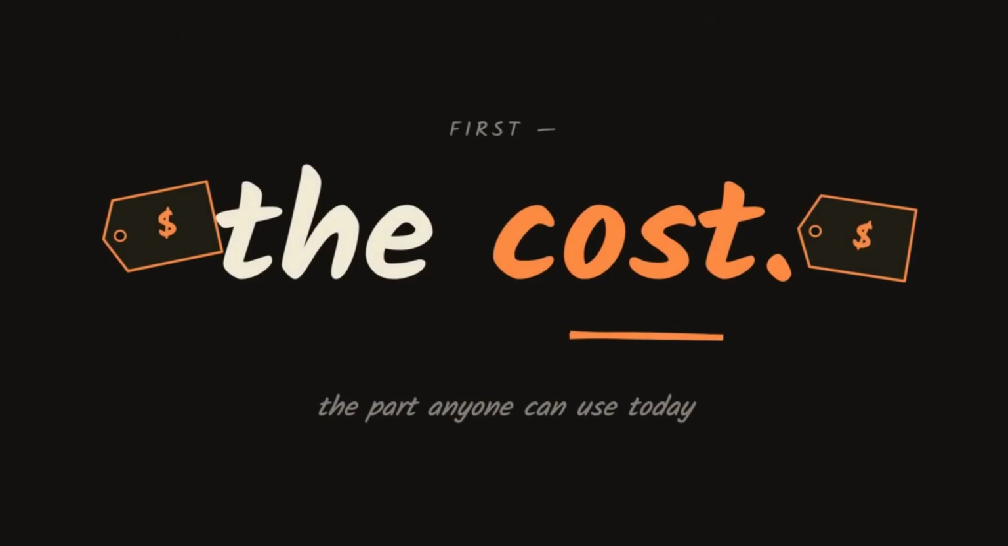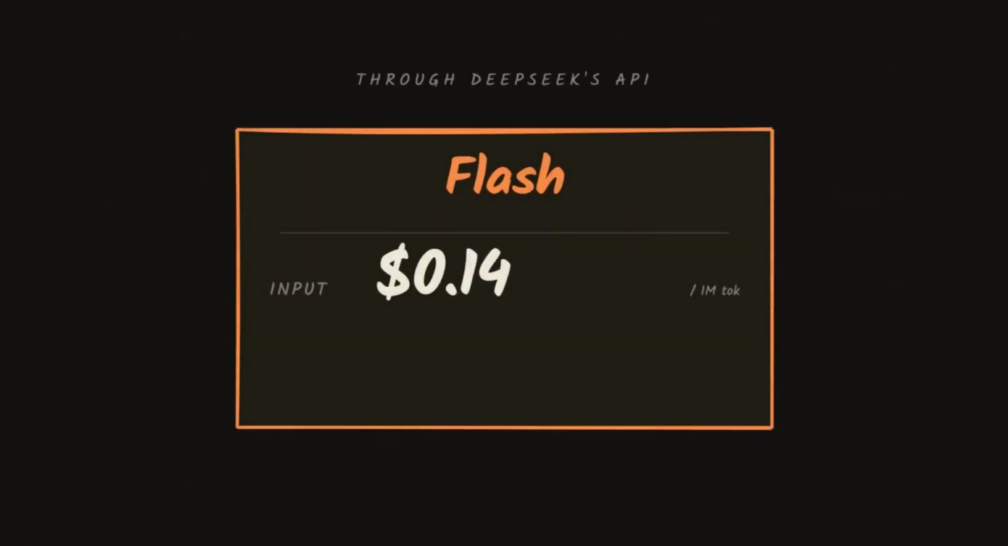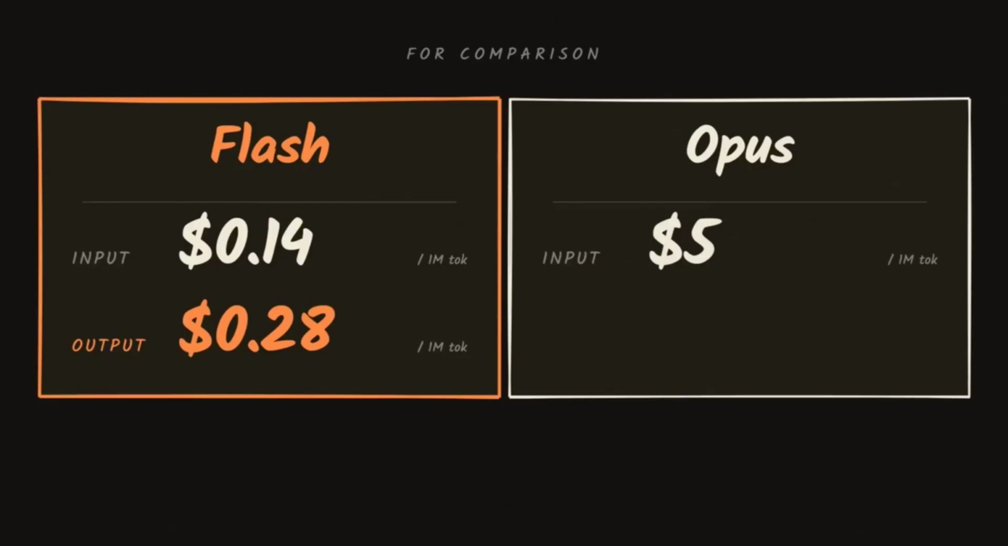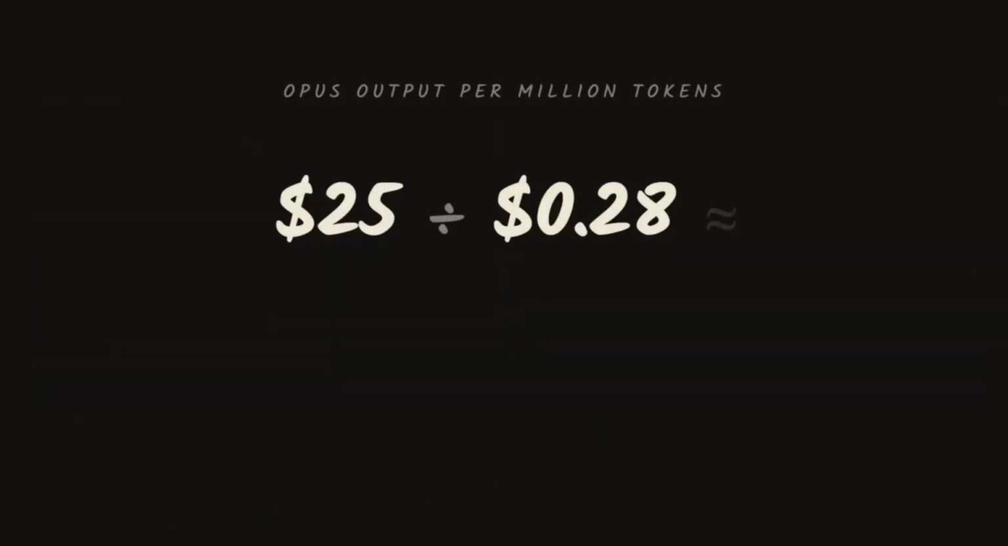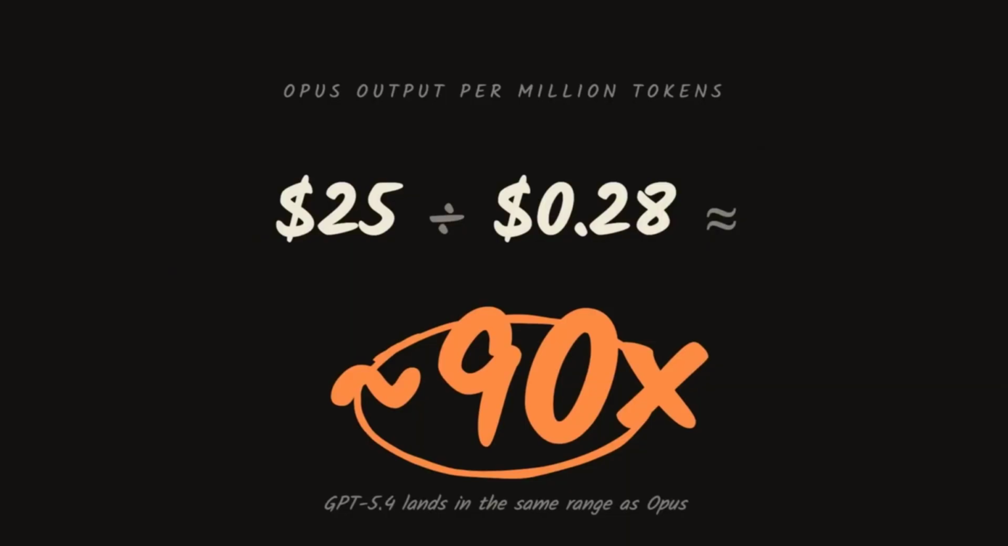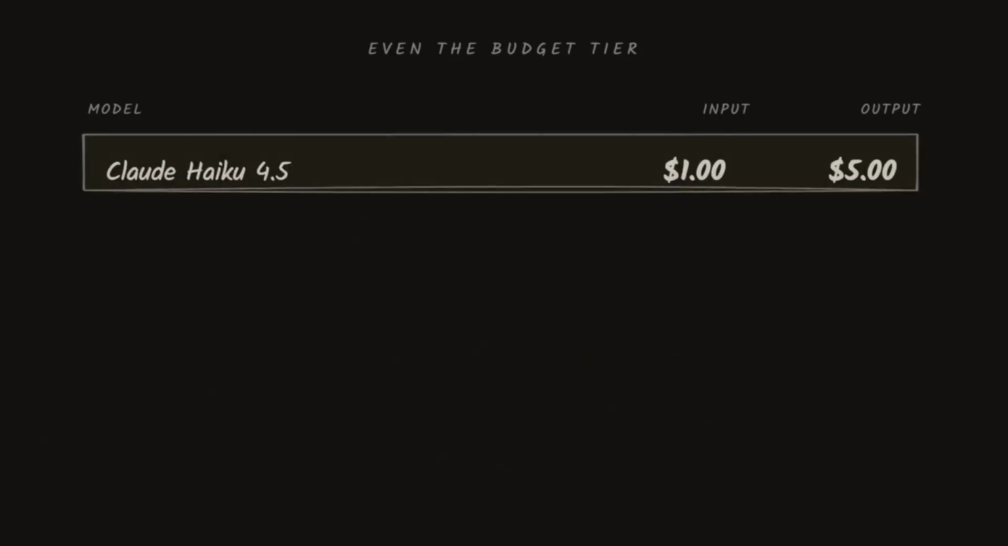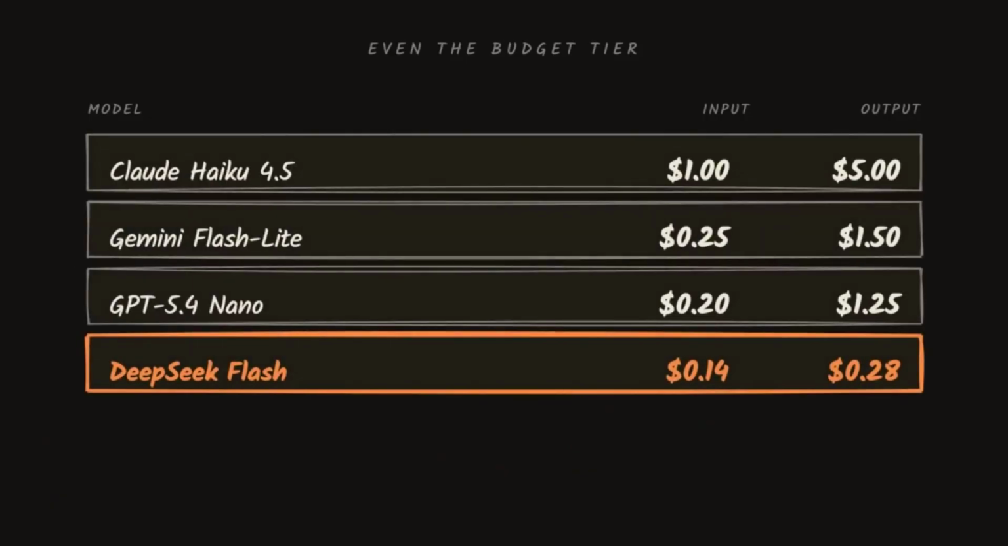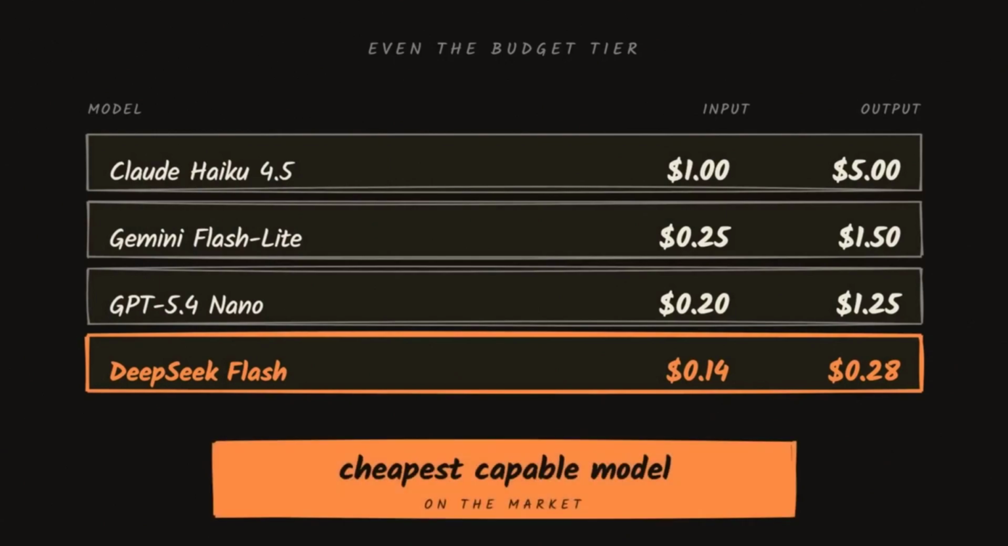Start with the cost, since it's the part anyone can use right now via the DeepSeek API. Flash costs 14 cents per million input tokens and 28 cents per million output. Claude Opus, for comparison, costs $5 per million input and $25 per million output. Opus's output costs nearly 90 times more than Flash, while Flash is cheaper than Google's budget model and Anthropic's budget model. It's the most affordable capable model available.